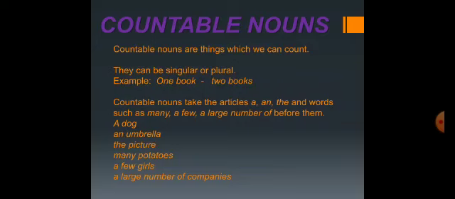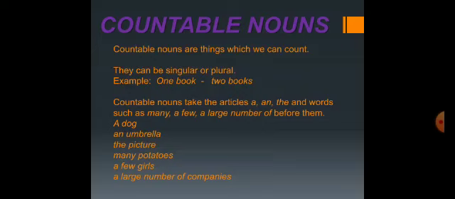Countable nouns take the articles a and the and words such as many, a few, a large number of before them. So all the nouns which are countable, we can add articles like a and the before them, and some words like many, a few and a large number of before them. For example, a dog, an umbrella, the picture, many potatoes, a few girls and a large number of companies.